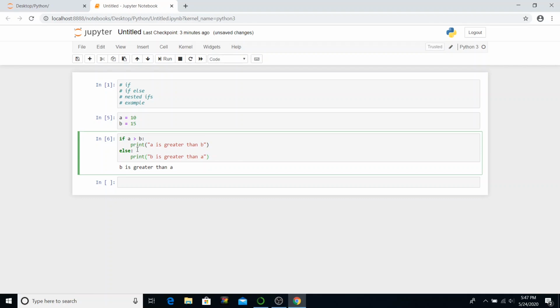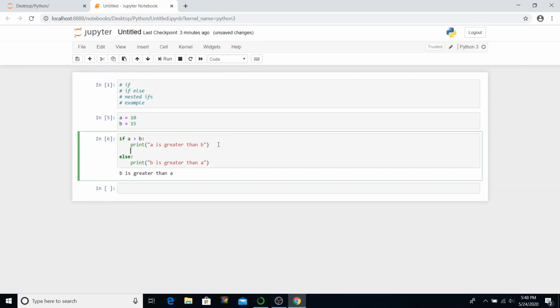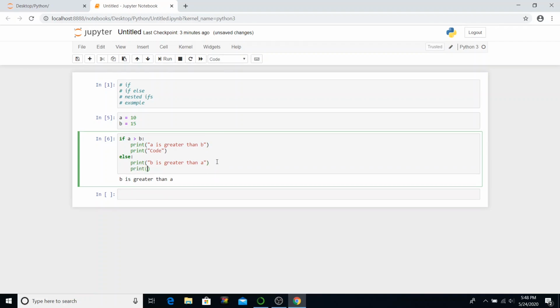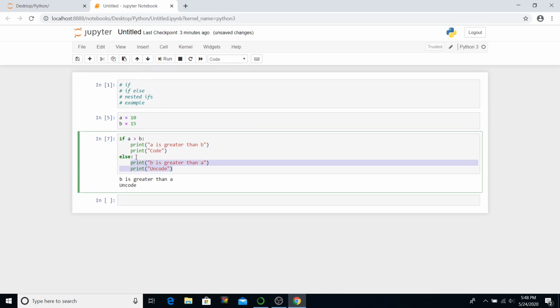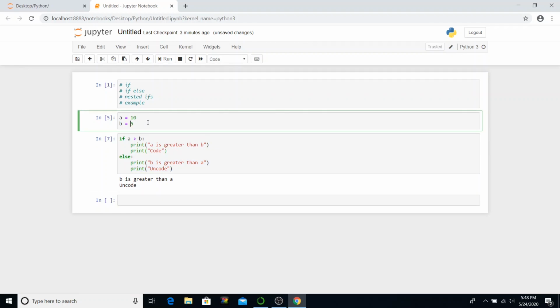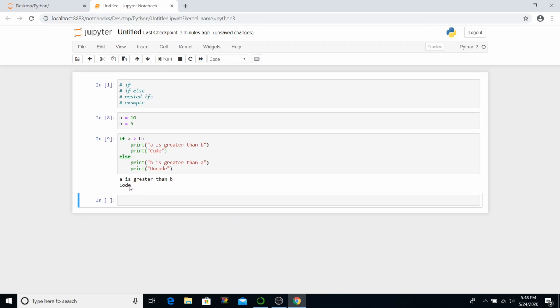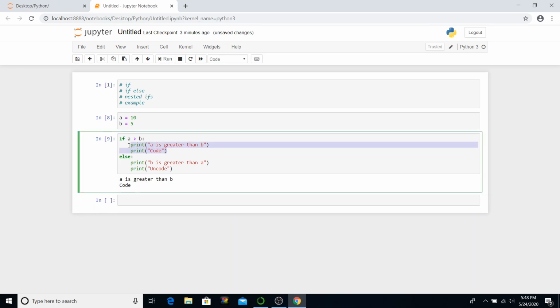And anything you write after the indentation will be executed as part of the if body or the else body. So you can write more stuff here. Let's say print code, and in this statement we will print uncode, and then run it. So it says b is greater than a and also uncode. So both these statements are executed as part of the else body. If b is not greater than a, prints code. So both these statements are part of the if body.